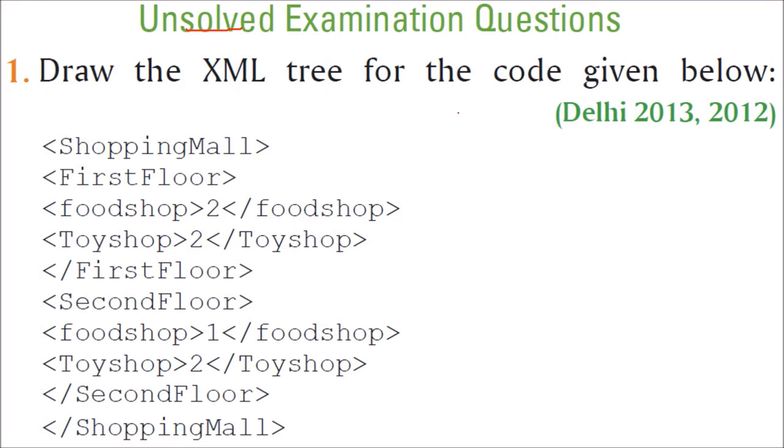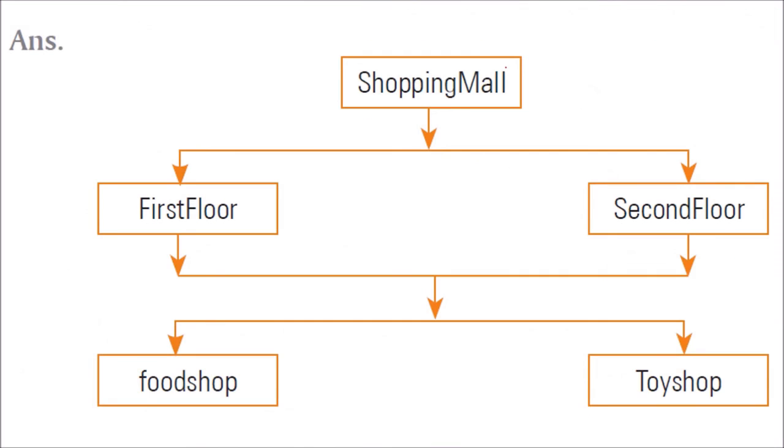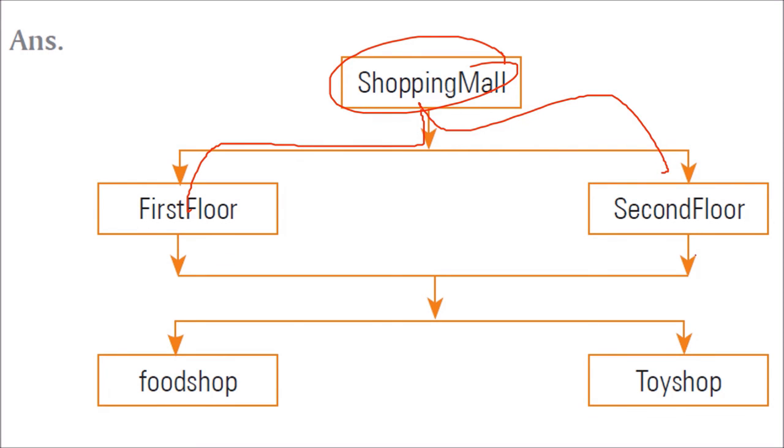Draw the XML tree for the following code. Shopping mall. Inside this we have first floor, food, toy. The first floor closes. Second floor, food, toy, shopping mall closes. So this is shopping mall. Then we have first floor. Then we have second floor. Inside this we have food shop and then toy shop. Because the second floor also has the same, we can connect it also. So the formation would be something like this: shopping mall, then first floor, second floor. We can combine this because they both have the same food shop and toy shop.